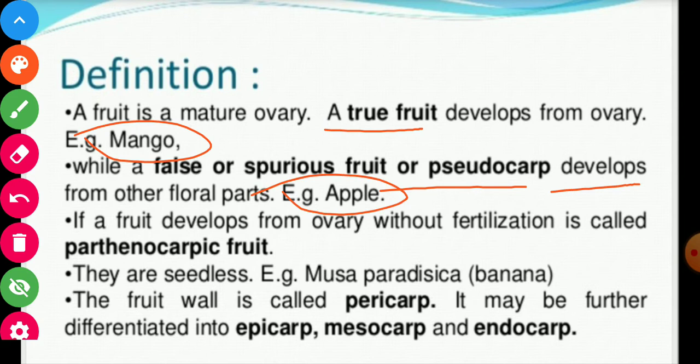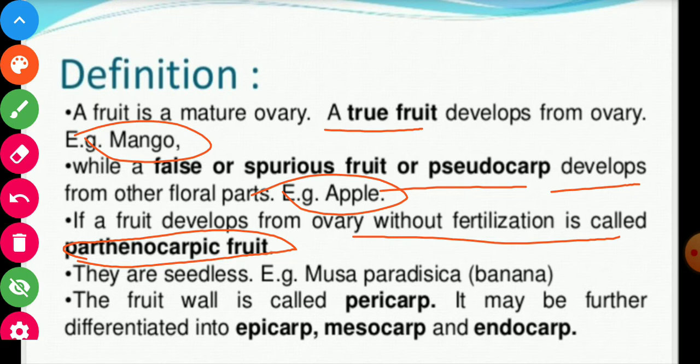So the fruits which develop from ovary are called true fruits, and those that develop from other flower parts are called false fruits, like apple, that develops from thalamus. A fruit develops from ovary without fertilization. The other category is there: the fruit that develops from ovary but without fertilization is called parthenocarpic fruit. Important thing, the fruit which develops from ovary but without fertilization is called parthenocarpic fruit.